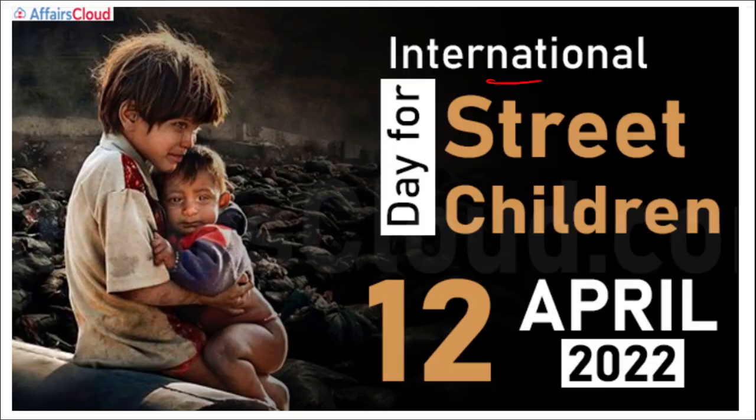Next, International Day for Street Children is also observed on 12th of April. This day is observed to acknowledge the strength and resilience of millions of street children across the world. The theme that you need to remember for this International Day for Street Children is create specialized solutions, which is the fourth step in the consortium for street children. This was the theme for the International Day of Street Children observed on 12th of April, and for the first time this day was observed in the year 2012.